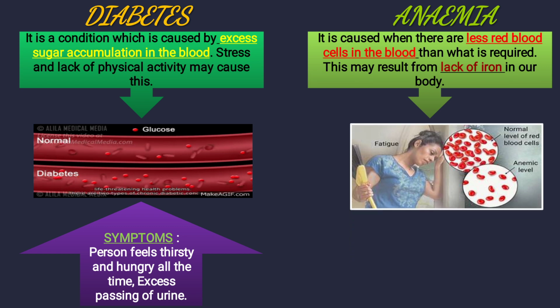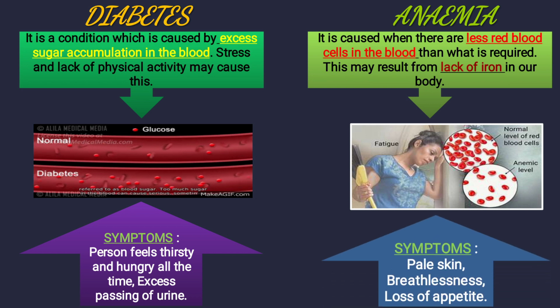See the normal red blood cells shown in the image, and the anemic level means the person is suffering from anemia. Fewer red blood cells are present. The symptoms are pale skin, the skin turns pale, breathlessness, difficulty in breathing, loss of appetite, meaning no hunger.